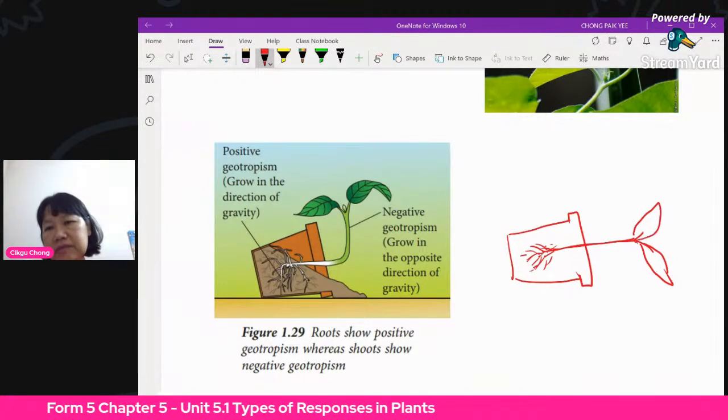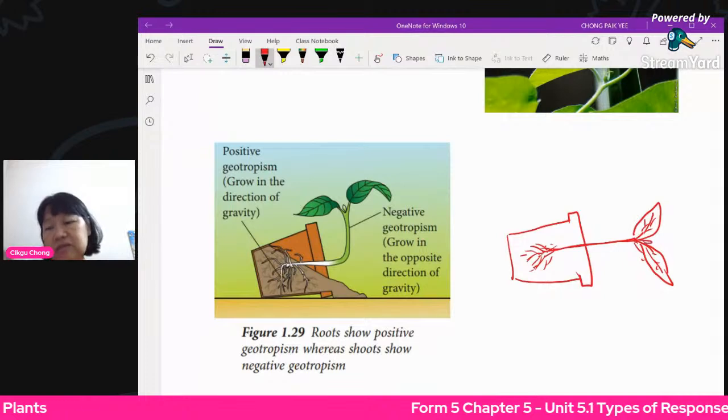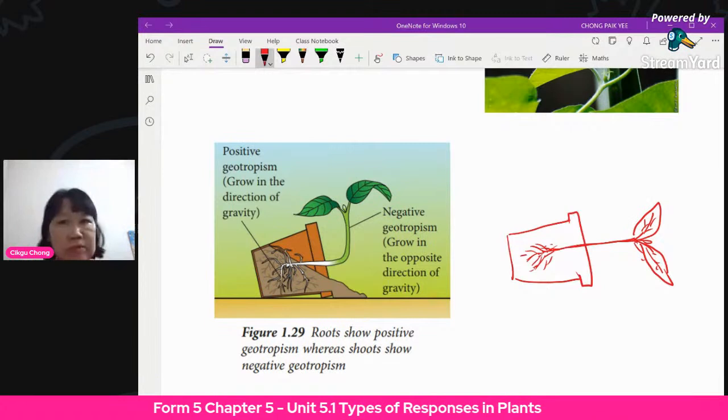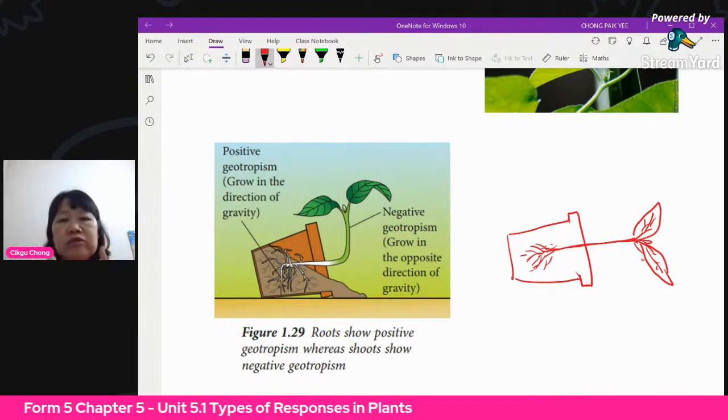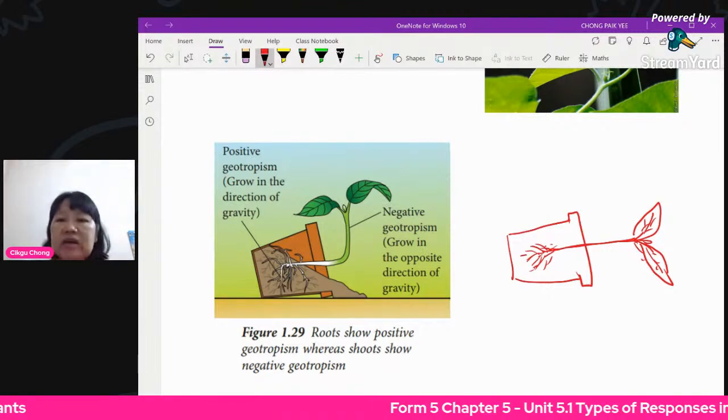Okay, this is the plant. Originally, when you do the experiment, you have to take a plant that looks like this. This is the bud. So you put it like that, and you leave it for at least 1 month. You will notice that after 1 month, slowly, this plant does not show this kind of direction anymore. It will grow upwards.